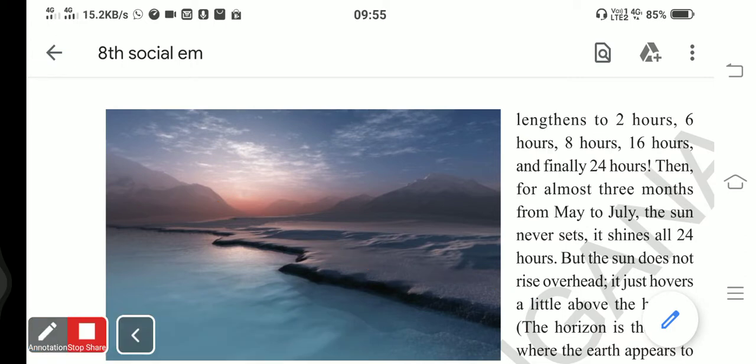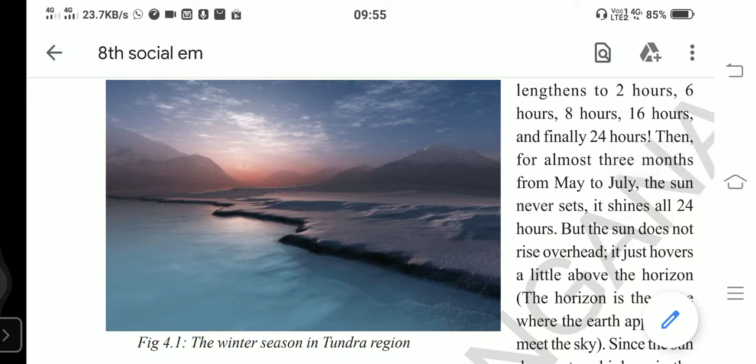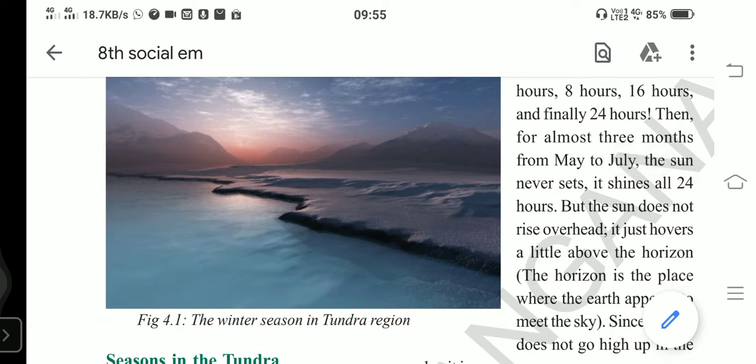So in winter there is no sunrise in the tundra region. It is very cold in November, December, January. The sun does not rise at all in this tundra region, so it is very, very cold. That is bitterly cold. Very severe cold is in the tundra in the months of November, December and January.